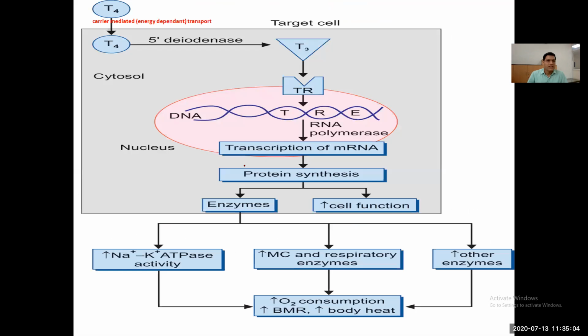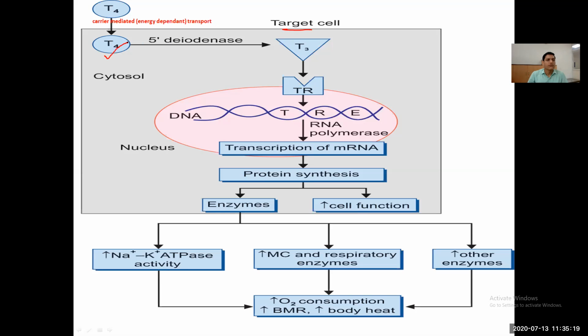With the help of this flow diagram, you can understand better. T4 enters the target cell by carrier mediated transport or energy dependent transport.